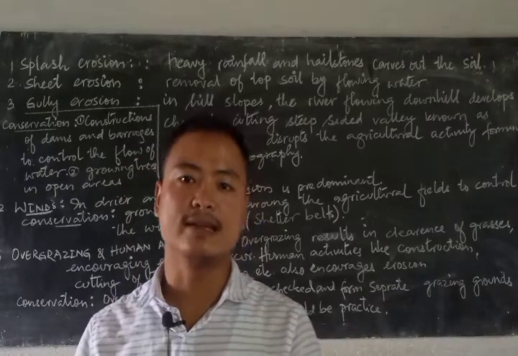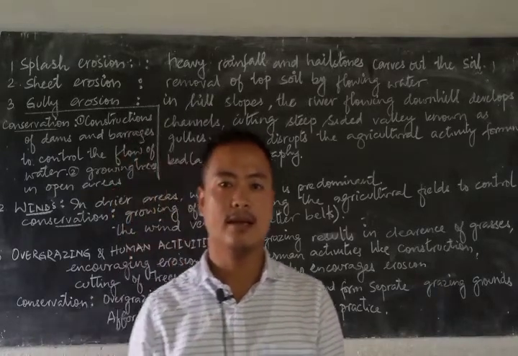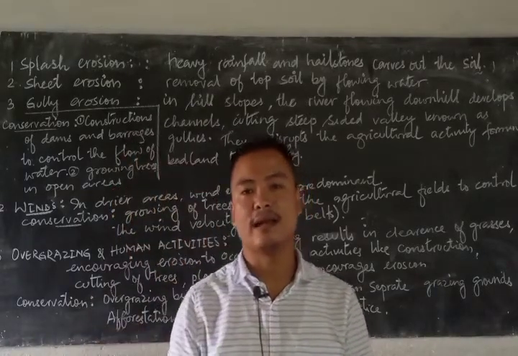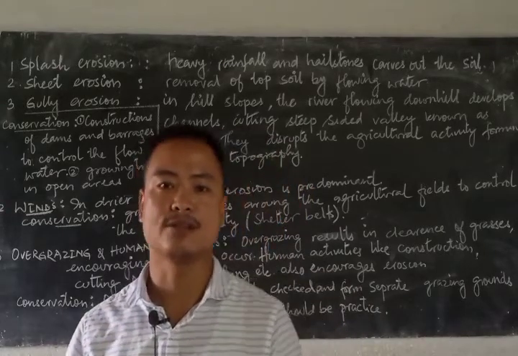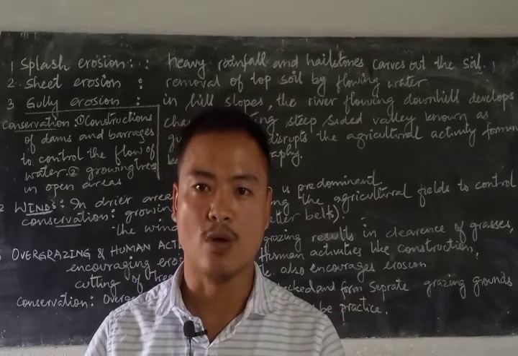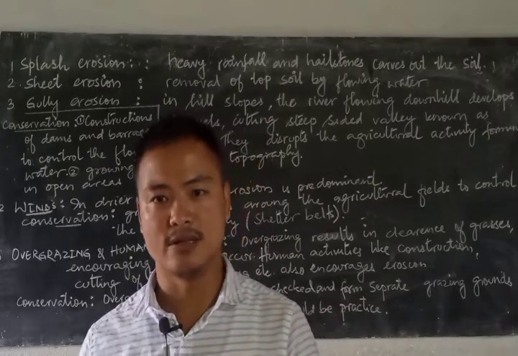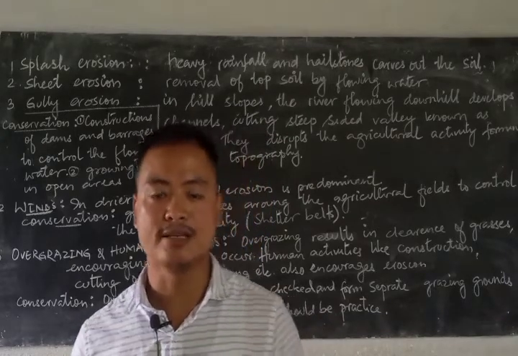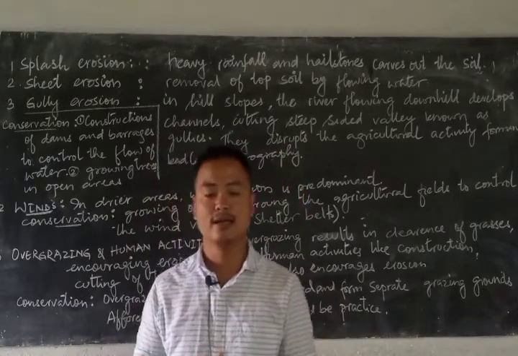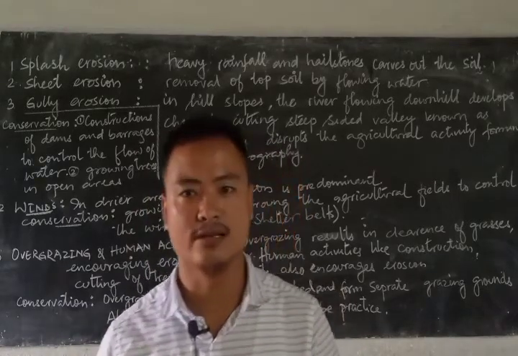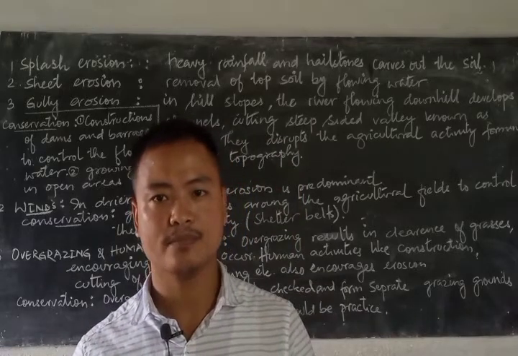This loose material is very easily carried away by river water or by surface runoff, that is, the water that flows on the earth's surface. When this loose material gets carried out of the top layer of the earth's crust, it is known as sheet erosion.